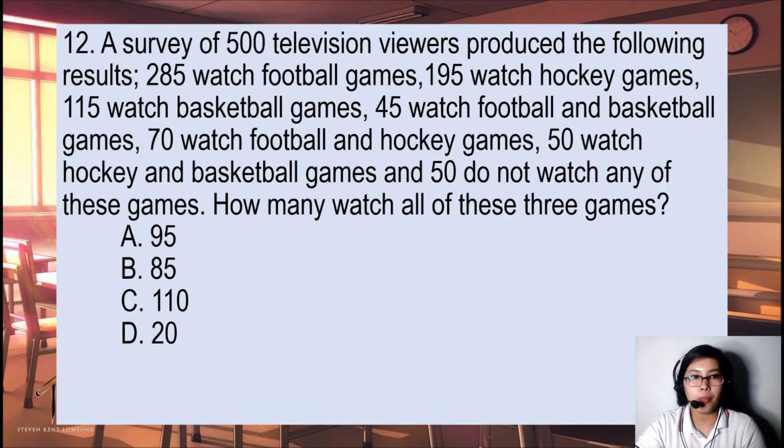Now let's apply the Venn diagram in this problem. A survey of 500 television viewers produced the following results. 285 watch football games, 195 watch hockey games, 115 watch basketball games, 45 watch football and basketball, 70 watch football and hockey, 50 watch hockey and basketball, and 50 do not watch any of these games. So the question is, how many watch all of these 3 games?